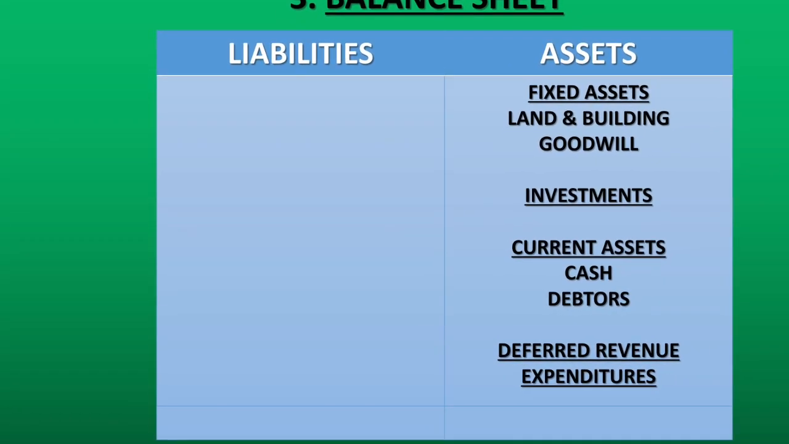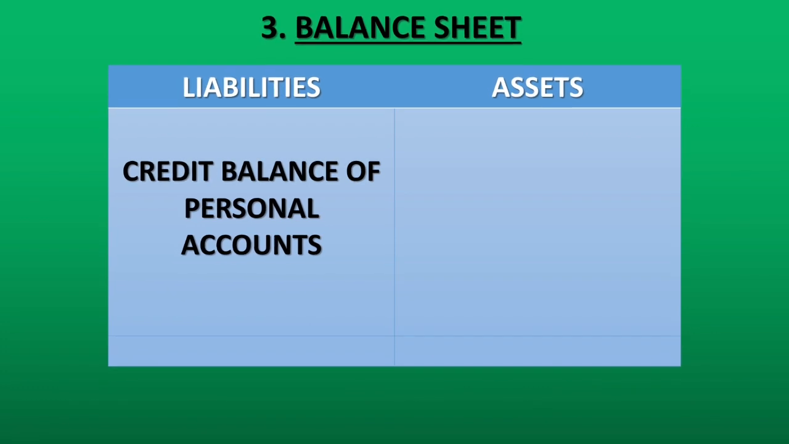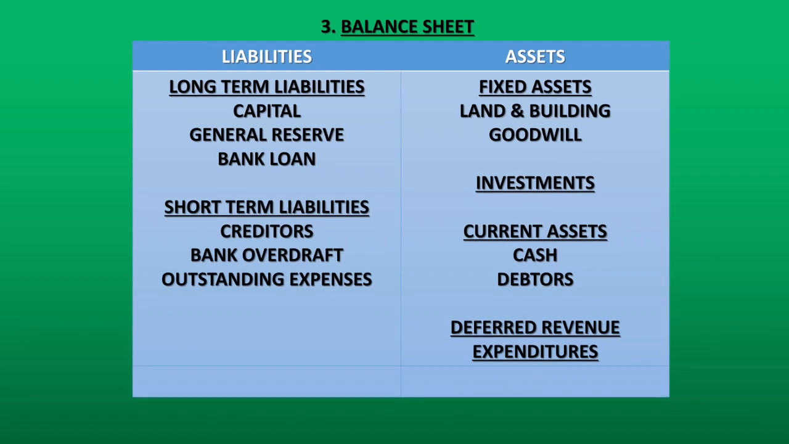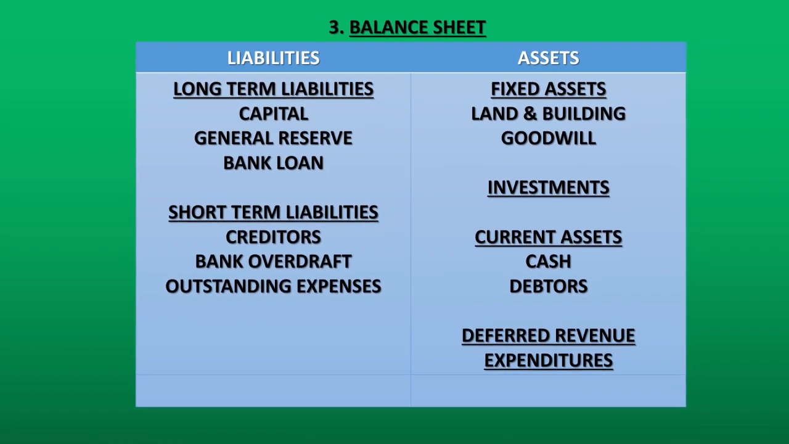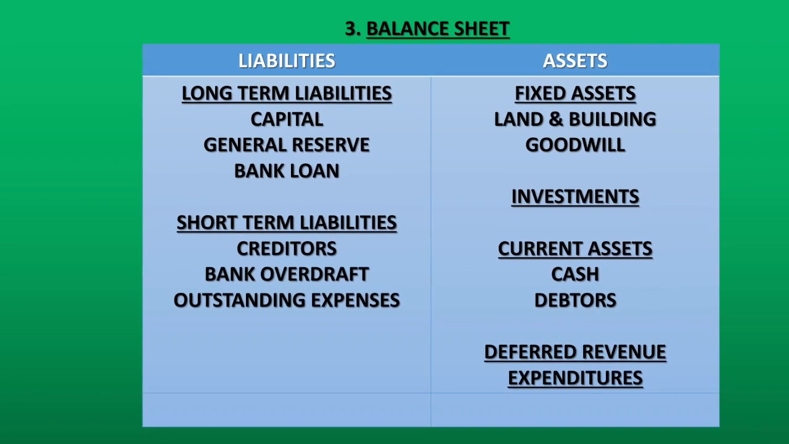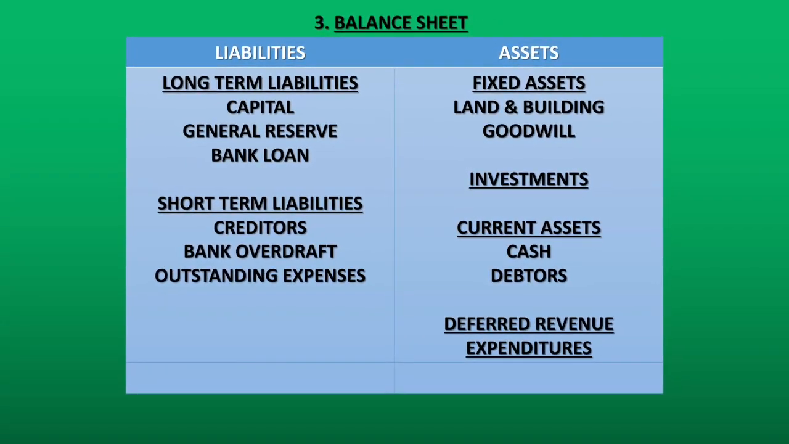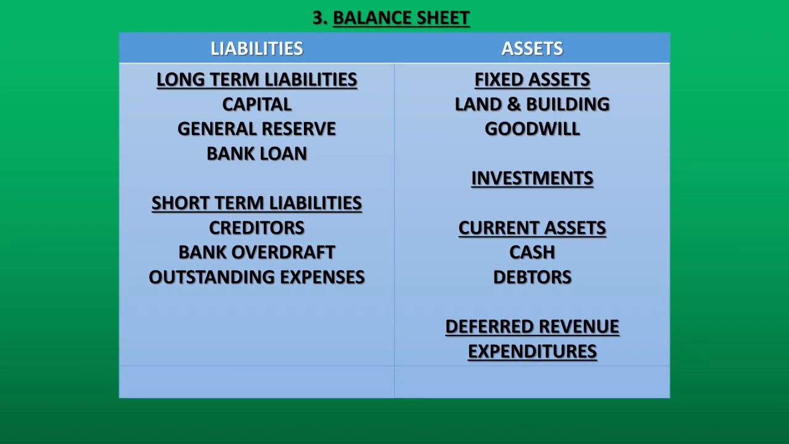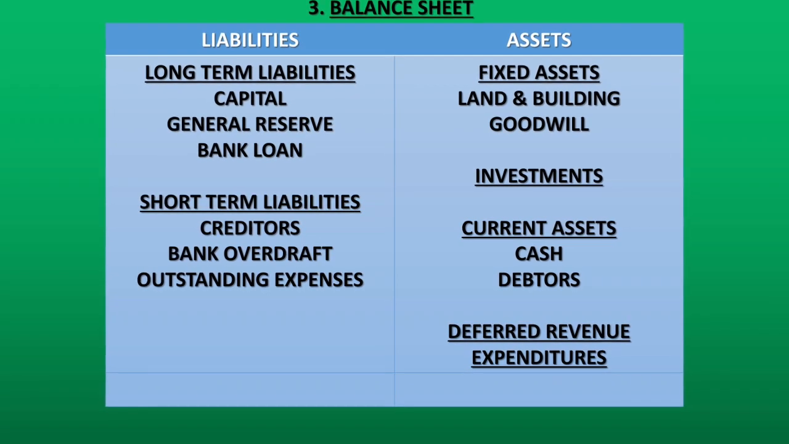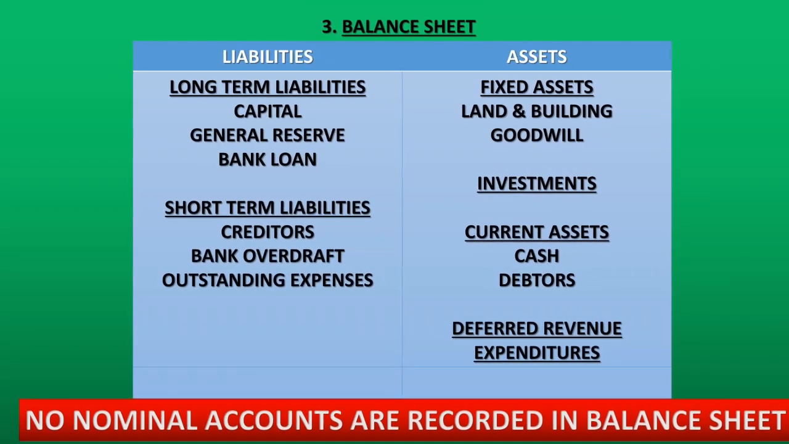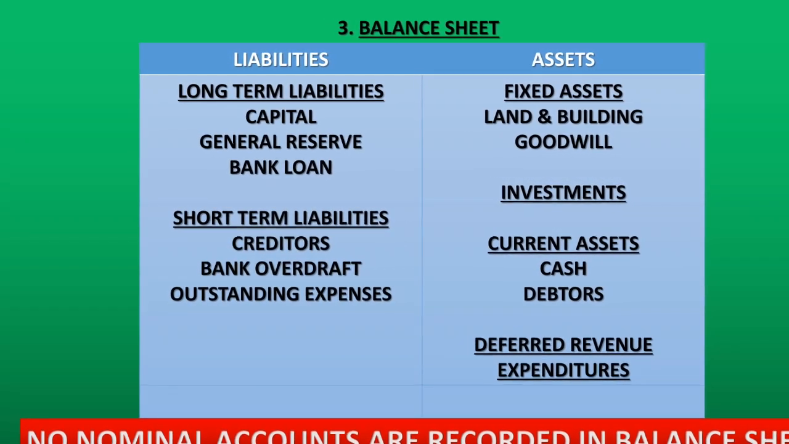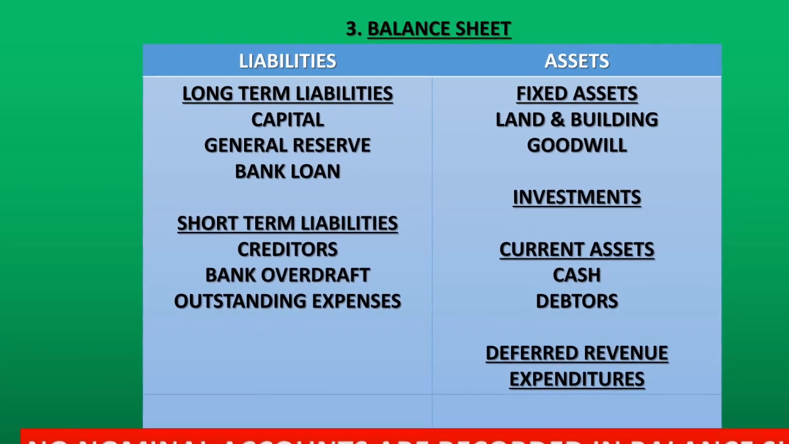Then we have current assets like cash, debtors, which is a personal account, and we have deferred revenue expenditures, which are again personal accounts. To the liabilities, we have credit balances of all personal accounts. So we have credit balances of personal accounts like capital reserve, capital, general reserve, bank loan, which are all long-term liabilities. Short-term liabilities include creditors, bank overdraft, outstanding expenses, etc. You may have noticed that no nominal accounts are recorded in the balance sheet. We only have personal accounts and real accounts in the balance sheet.